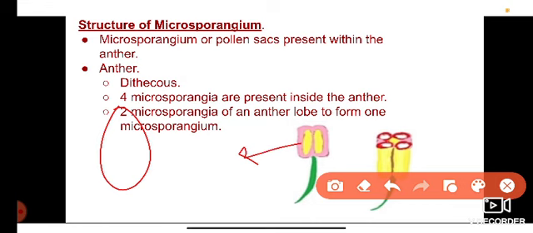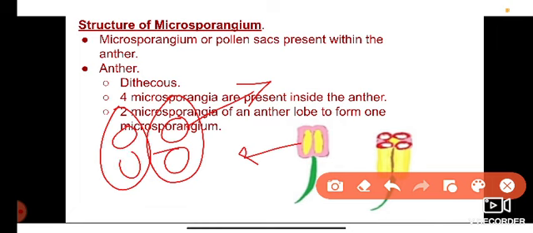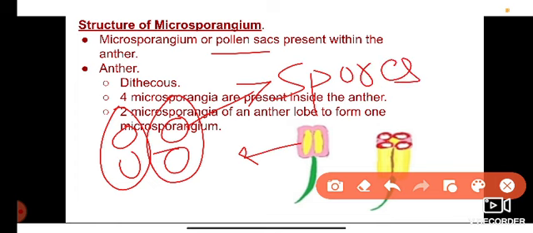The anther lobes have the pollen sacs. Microsporangia are also known as pollen sacs. They give rise to spores, which will form the male gametophyte. It means the spores will later form pollen grains.